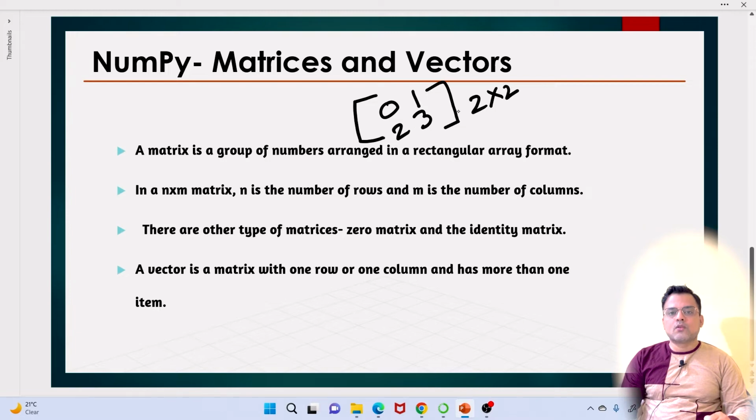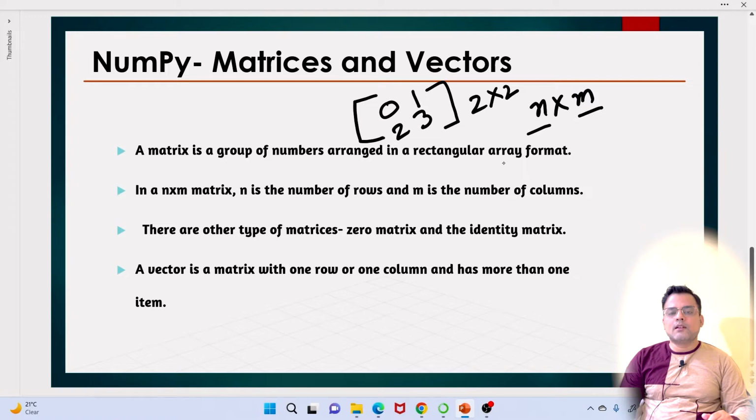A matrix is a group of numbers arranged in a rectangular array format, and an array is nothing but a sequence. In an n by m matrix, n is the number of rows and m is the number of columns.